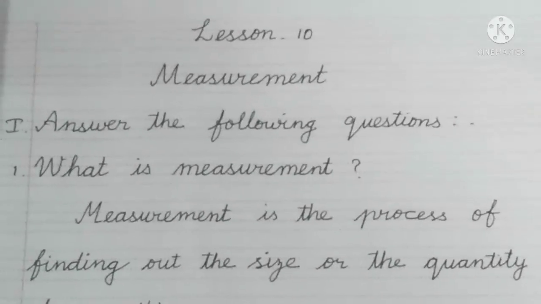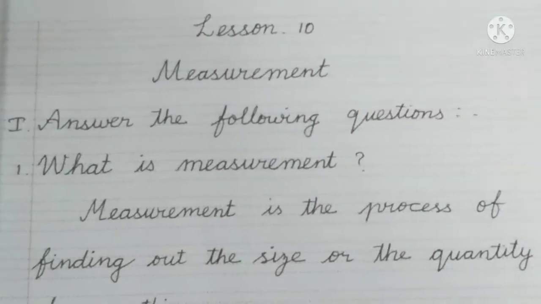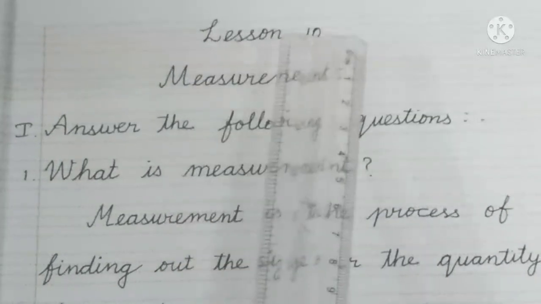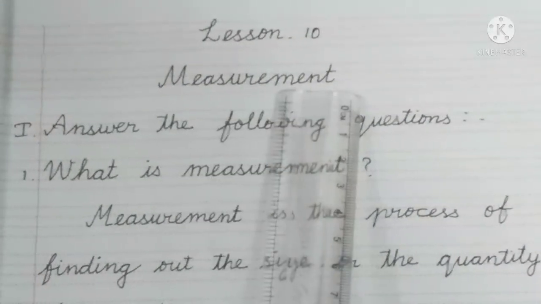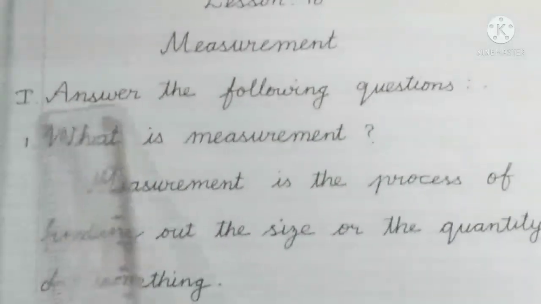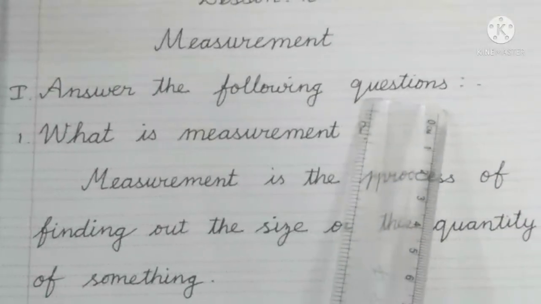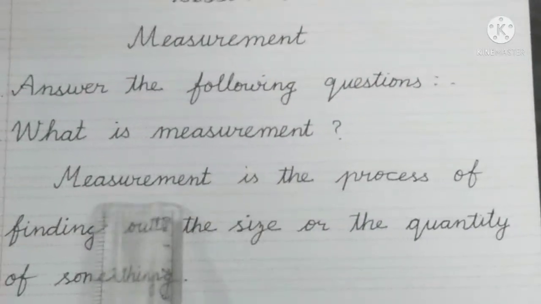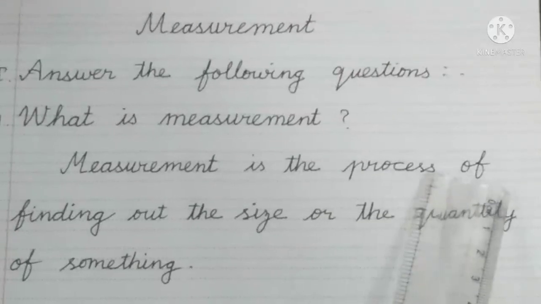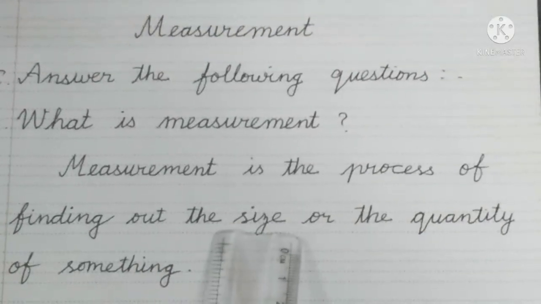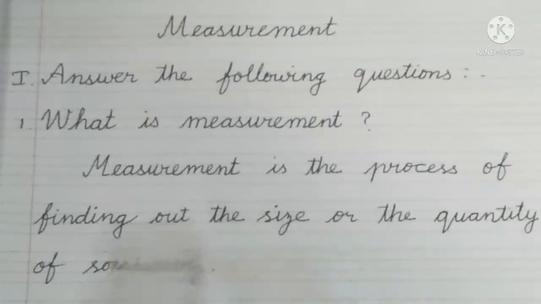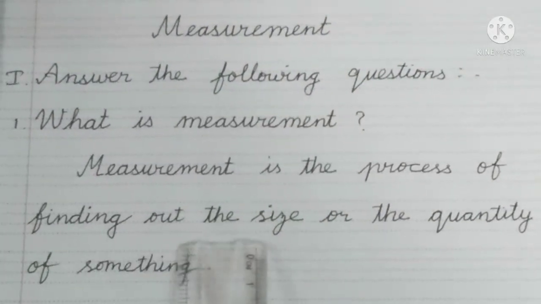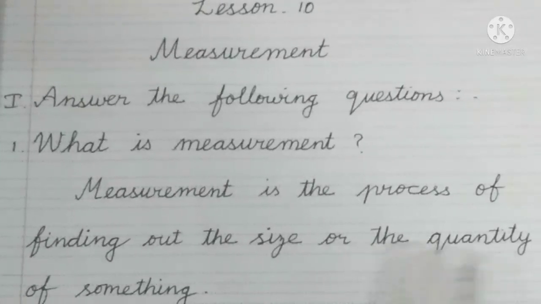Children, take your science booklet, take a new page and write lesson 10 measurement. Roman number 1, answer the following questions. Question number 1, what is measurement? Measurement is the process of finding out the size or the quantity of something.